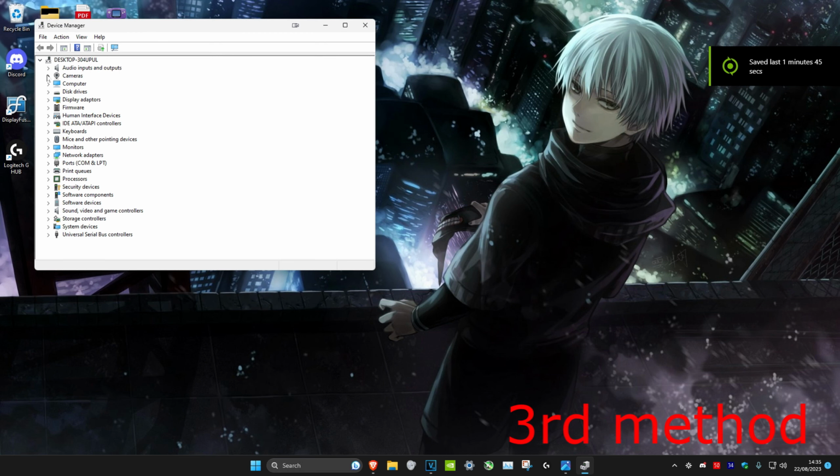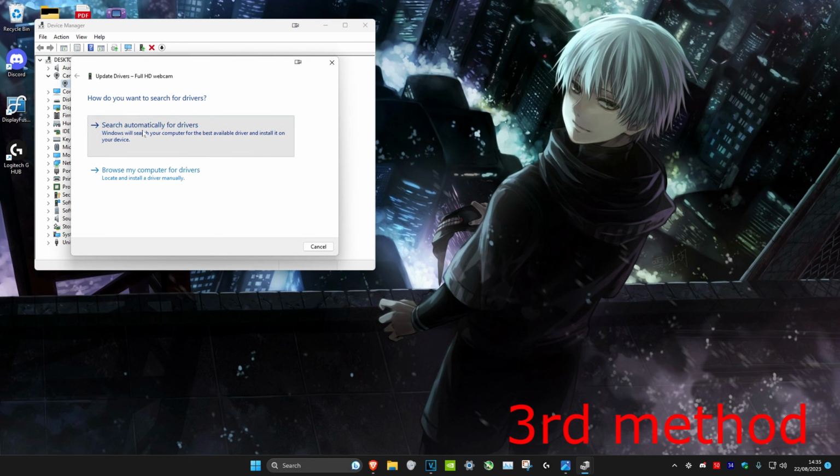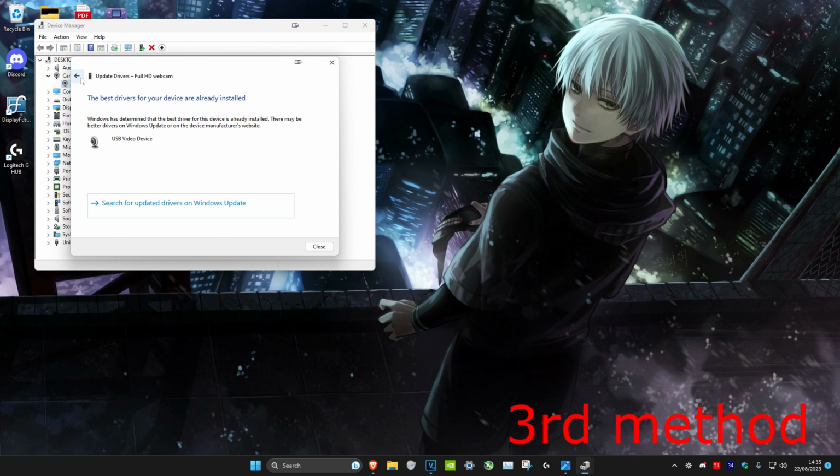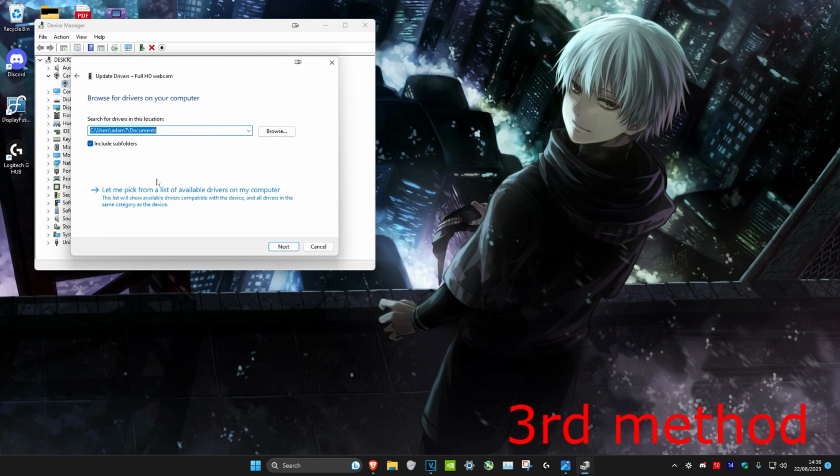For the last step, right click on the Windows Start icon and click on device manager. Once you're on it, you want to expand cameras, then you want to right click on your camera, click on update driver, and then click on search automatically for drivers. If the best one has been installed, then we're going to go back, then we're going to click on browse my computer for drivers, and then click on let me pick from list available drivers on my computer.